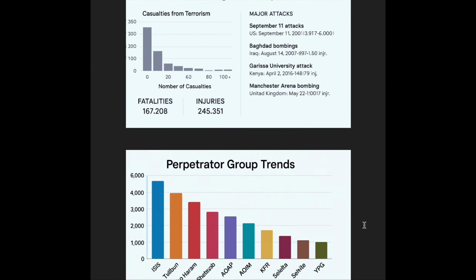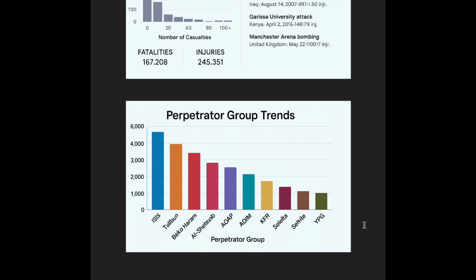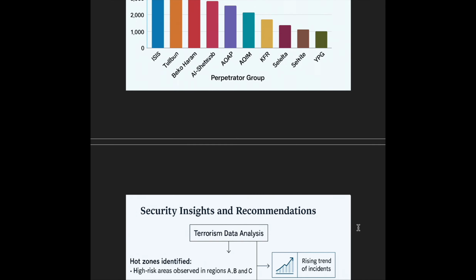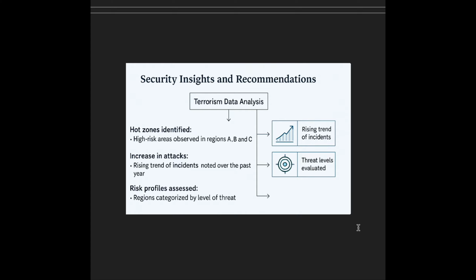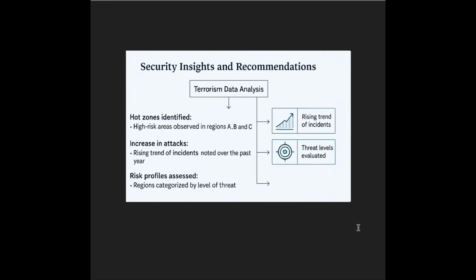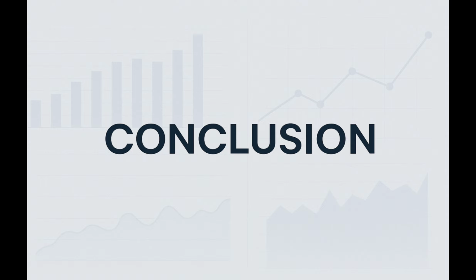Also, I have shown the perpetrator group trends in which ISIS leads as the most active group, followed by the Taliban and Boko Haram. Other groups like AQAP, Al Shabaab, and smaller factions also contribute significantly. Now, security insights and recommendations tell us that high-risk regions show rising trends of incidents, pointing to increasing threats. Risk profiles and threat levels help identify and prepare for future attacks.